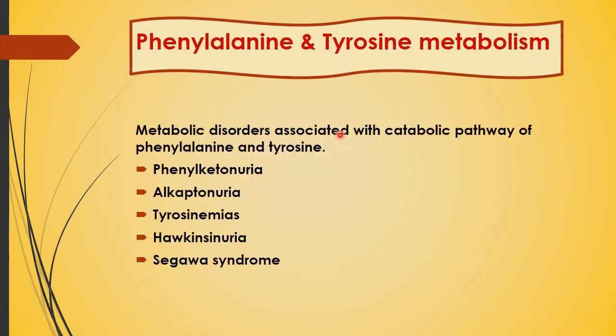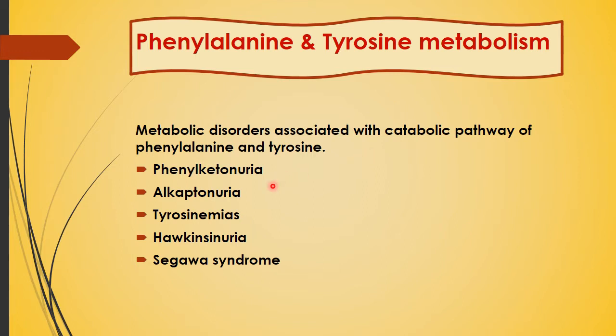So, metabolic disorders associated with the catabolic pathway of phenylalanine and tyrosine. These two amino acids are very important and they may give rise to metabolic disorders. If there are metabolic defects, there are some diseases or disorders.